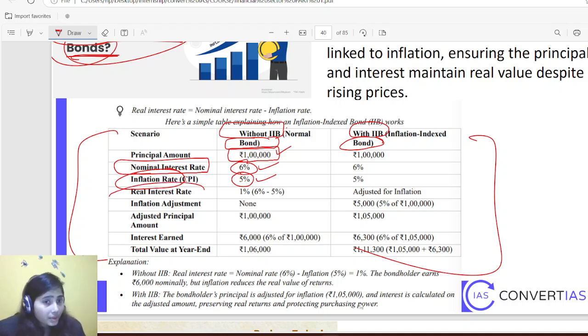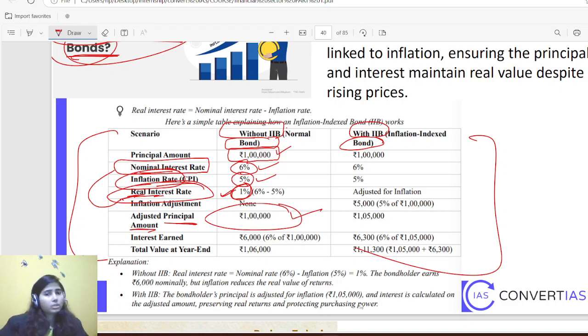So real interest rate, I hope that you know the difference between real and nominal. Real interest rate means nominal minus inflation. So 1% will be your real interest rate, what you will be getting after a year. Because 5% of what you are getting will be deducted as inflation. Then the adjusted amount is 1 lakh, the same, because there is no inflation adjustment.